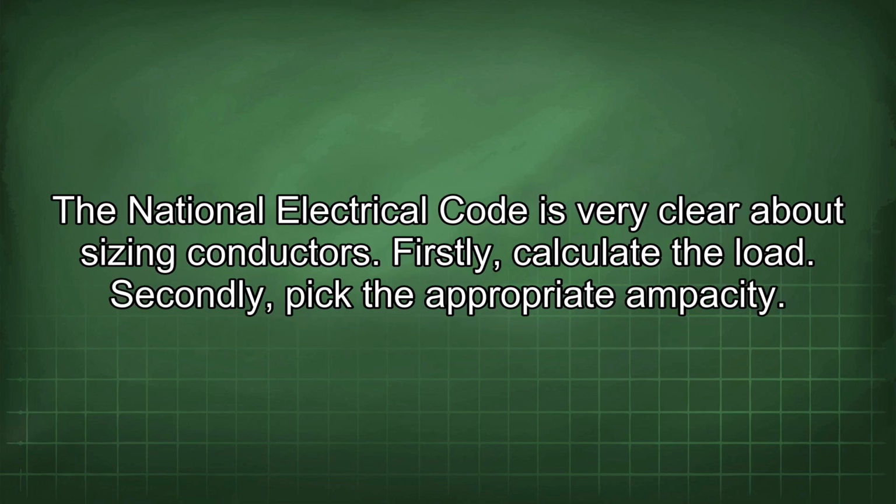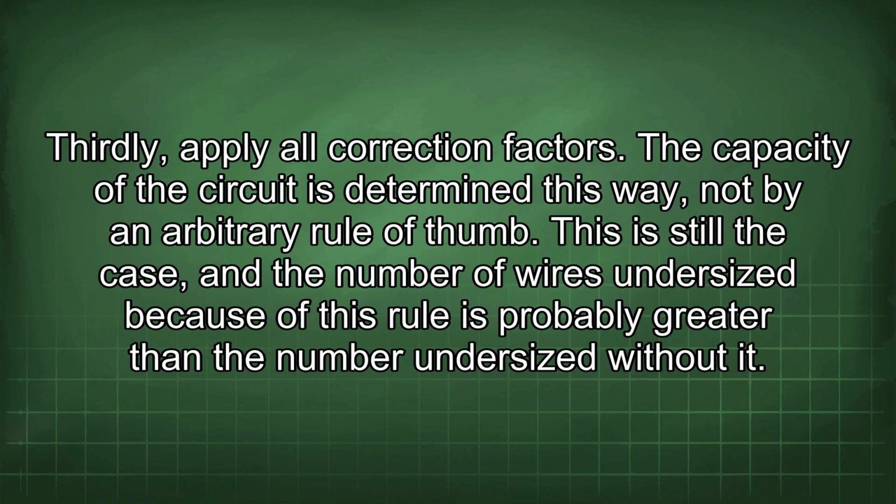The National Electrical Code is very clear about sizing conductors. Firstly, calculate the load. Secondly, pick the appropriate ampacity. Thirdly, apply all correction factors. The capacity of the circuit is determined this way, not by an arbitrary rule of thumb.